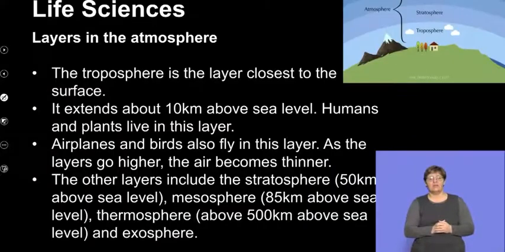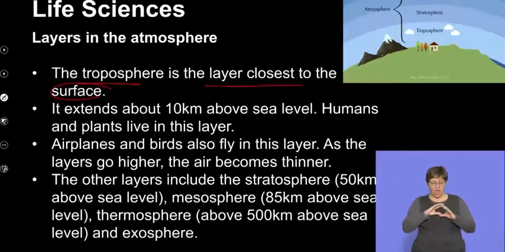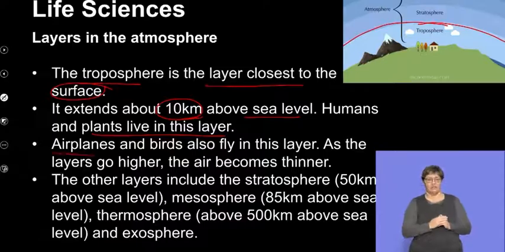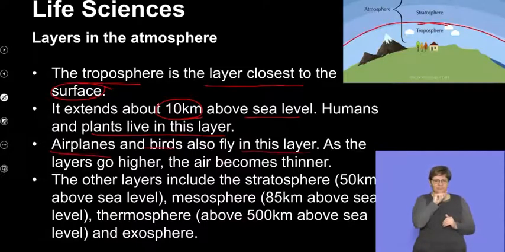So let's try and understand what the troposphere is. The troposphere is the layer closest to the surface of the Earth, and we see that that's the layer that we have access to immediately. It extends to about 10 kilometers above the sea level. Humans and plants live in this layer, so we have all forms of life interacting in this. So when we look at planes and birds, they also fly in this layer.